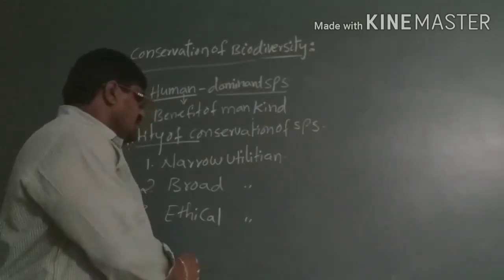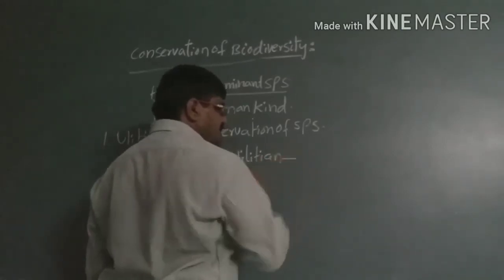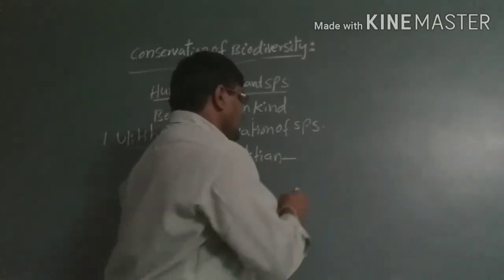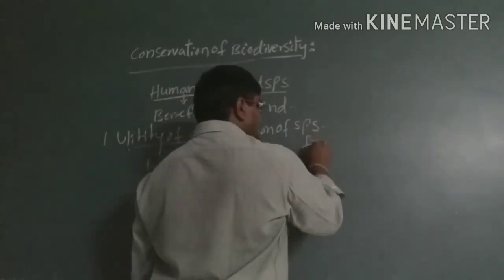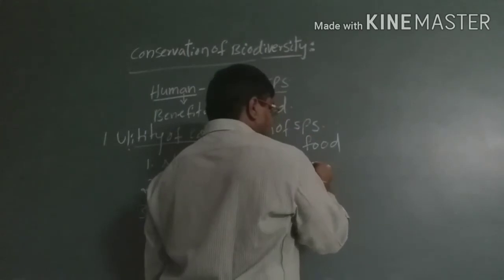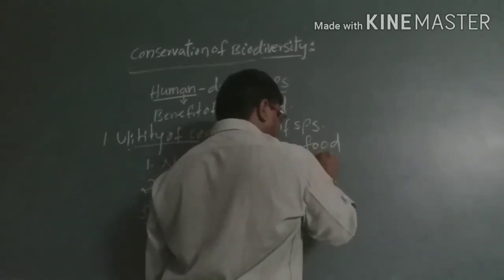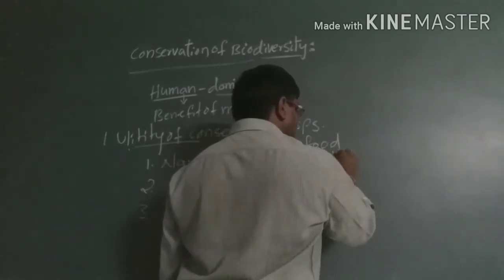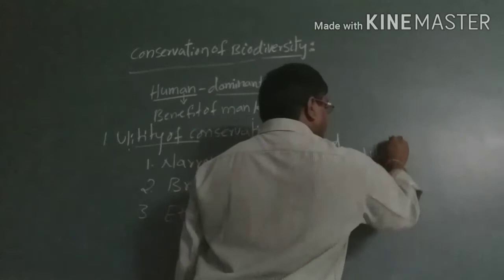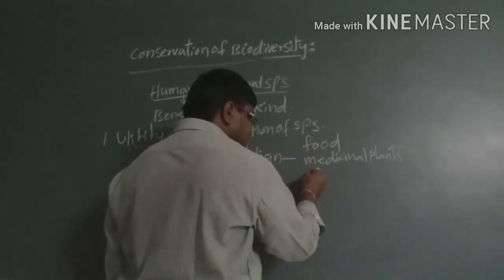So here, narrow utilitarian. Narrow utilitarian benefits take place in the form of food materials, as well as medicinal plants, and also we are able to produce industrial products.